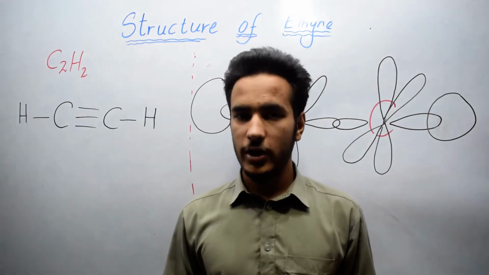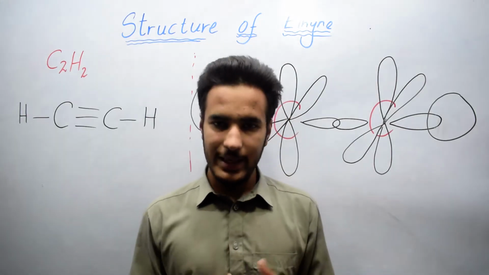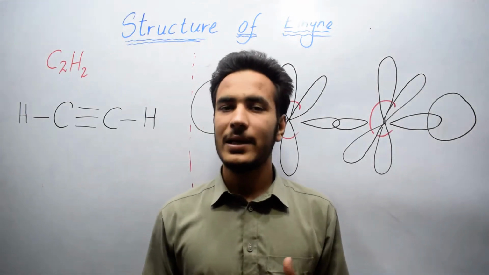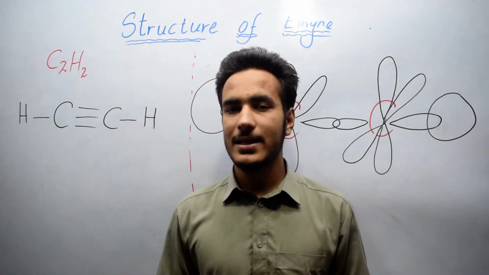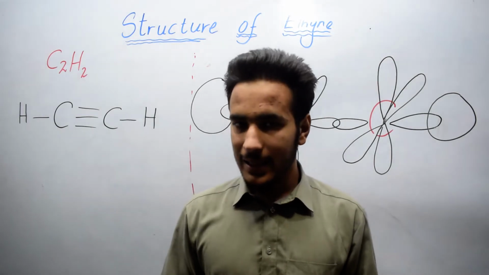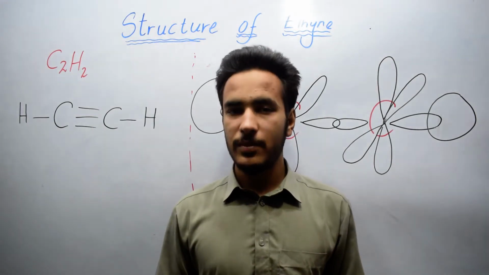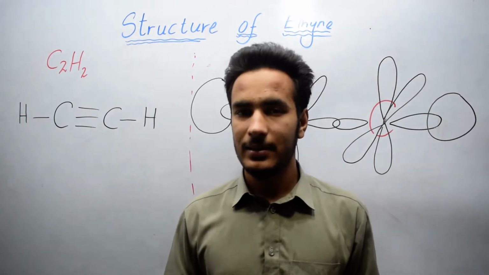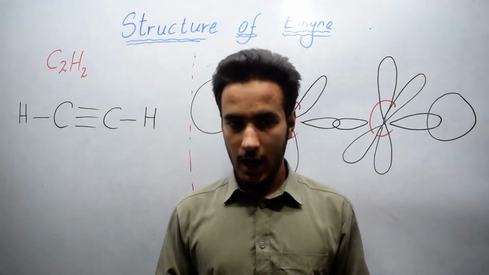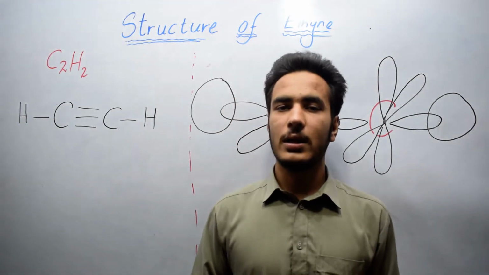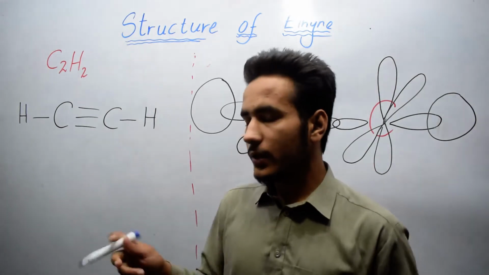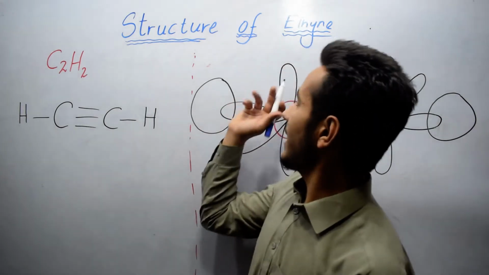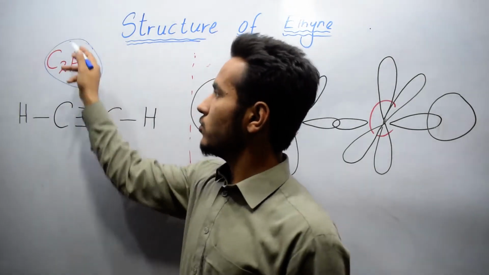Alkynes are unsaturated hydrocarbons which contain at least one carbon-carbon triple bond. Here we will discuss the structure of alkyne and basically their first member, which is ethyne, also known as acetylene. And we will explain this structure on the basis of hybridization. Let's start. The general formula for ethyne is C2H2.